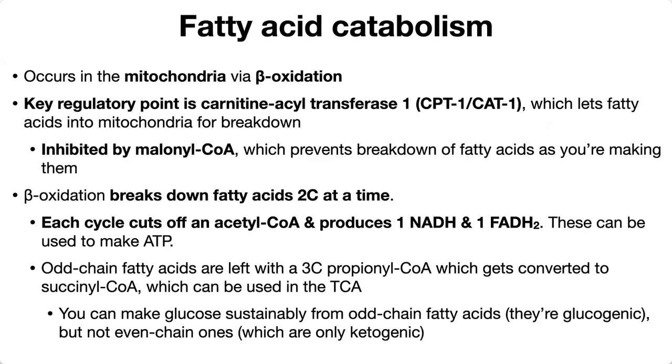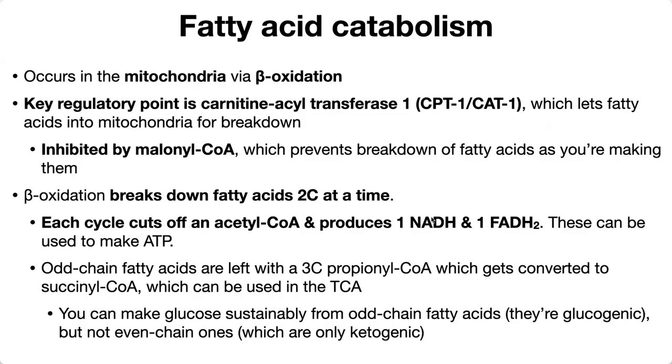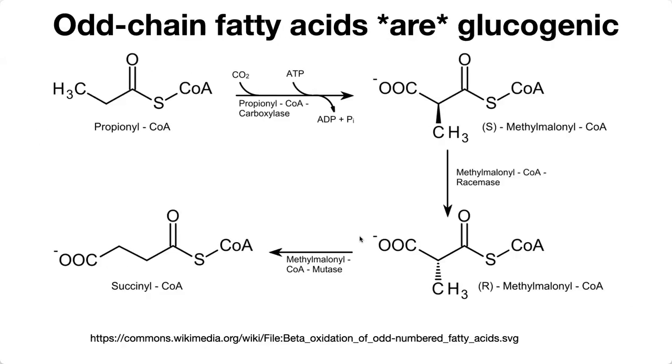Okay, fatty acid catabolism. This is going to occur in your mitochondria via beta oxidation. We talked about how CAT1 or CPT1 was the key regulator of that. We're going to be breaking down fatty acids 2 carbons at a time. For each cycle, we're going to be cutting off an acetyl-CoA, producing an NADH and an FADH2 that can be used to make ATP. If we have odd-chain fatty acids, that's going to leave us also with the 3-carbon propionyl-CoA, which gets converted to succinyl-CoA, which can be used in the TCA. That's going to be an example of an anaplerotic reaction.